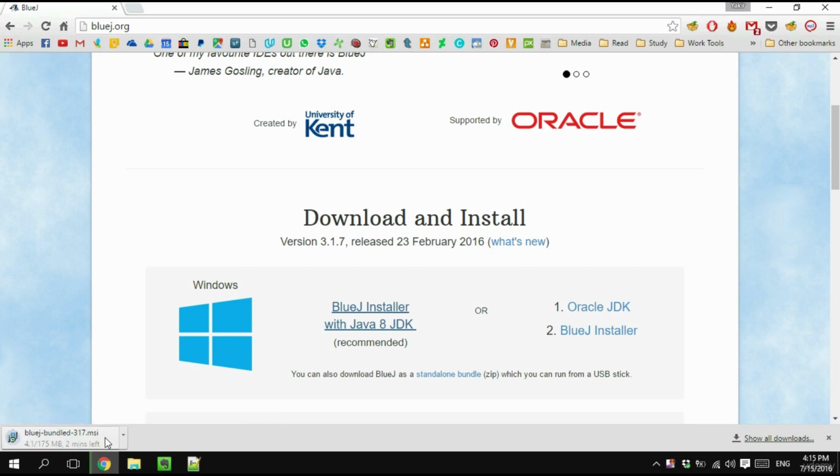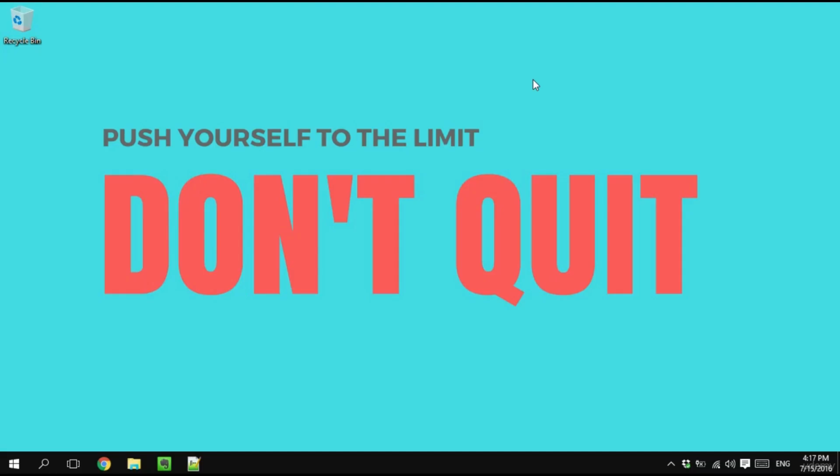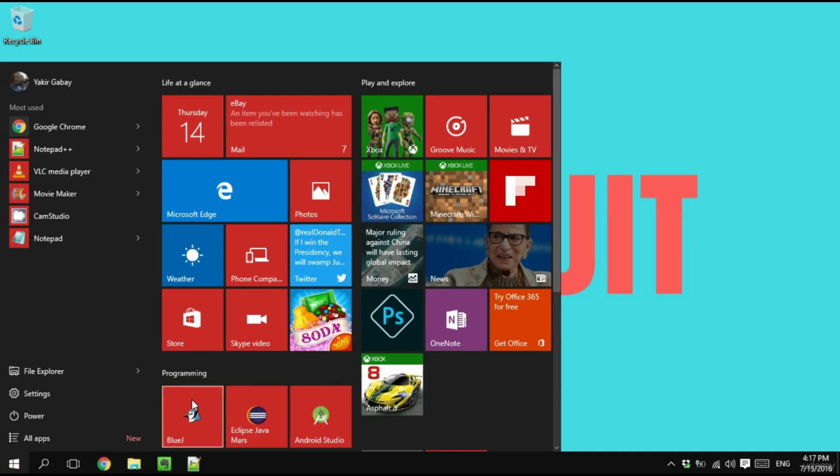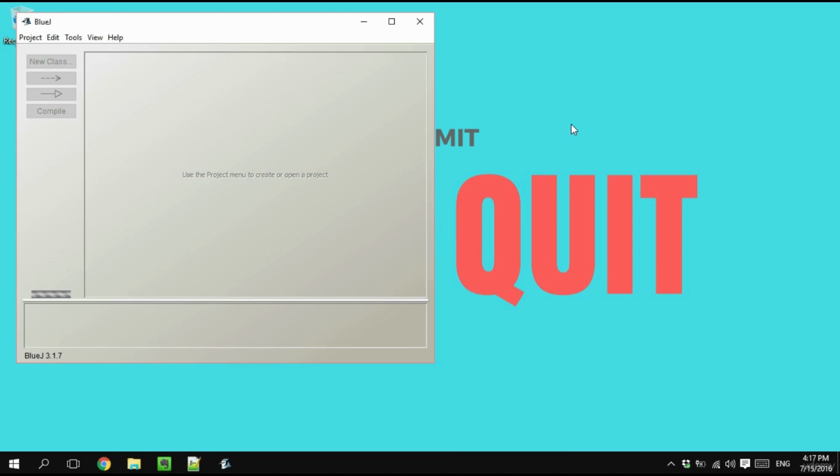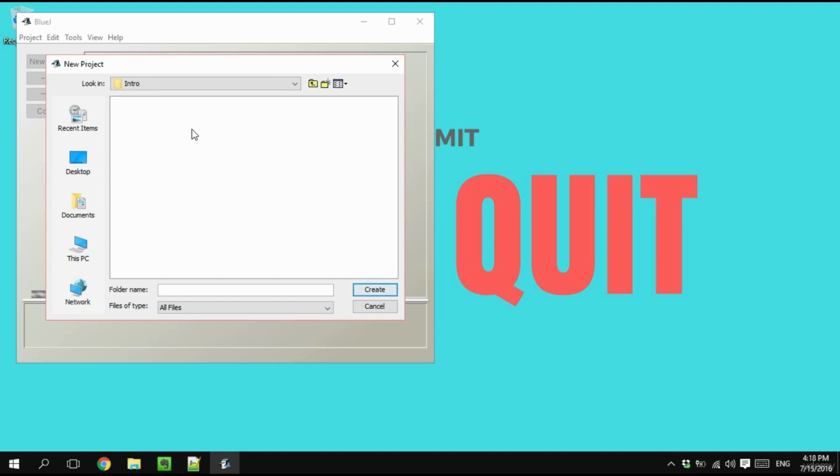After we download and install BlueJ, we open it and a blank workspace will show up. First thing we need is to create a new project. Now it is very important to be organized when programming, so create a folder on your computer that will contain all of our lessons material.